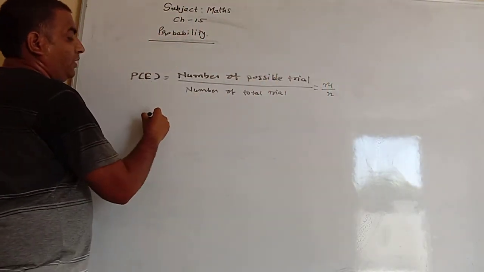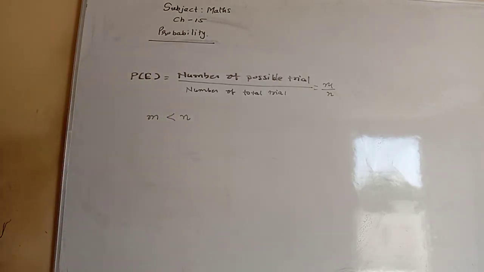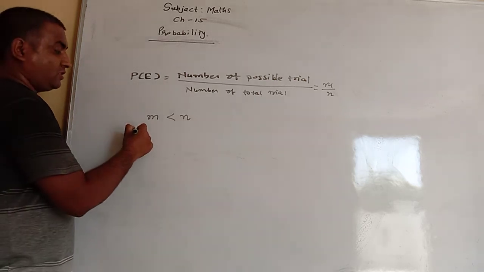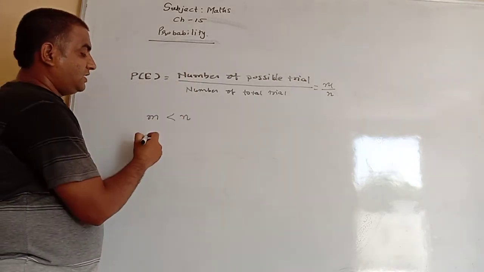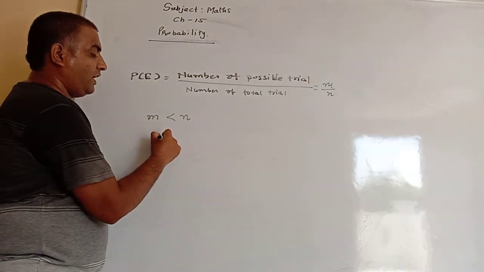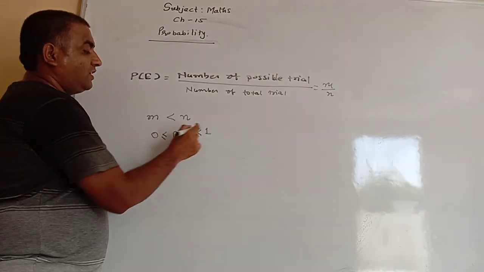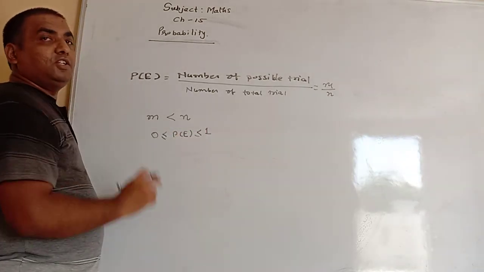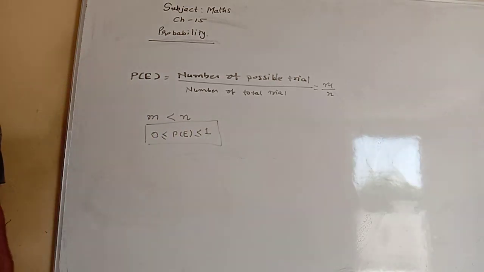Then m value will be always less than n. So m is less than n, and so the fraction is the proper fraction. So proper fraction value always lies between 0 and 1. So probability of any event is either 0 or 1 or between 0 and 1. So always the probability value will lie between 0 and 1.